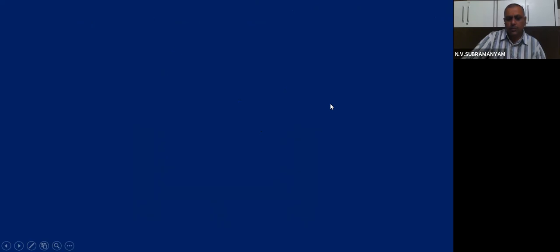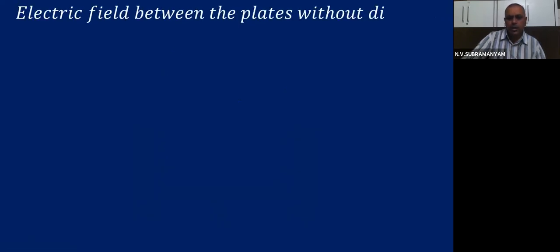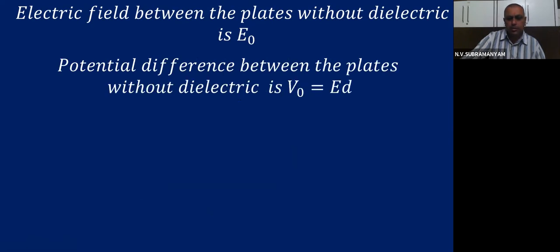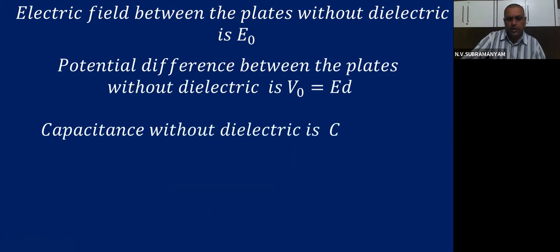So electric field between the plates without the dielectric material is E0. Potential difference between the plates without the dielectric is V0. Capacitance without dielectric, C0, is Q by V0.